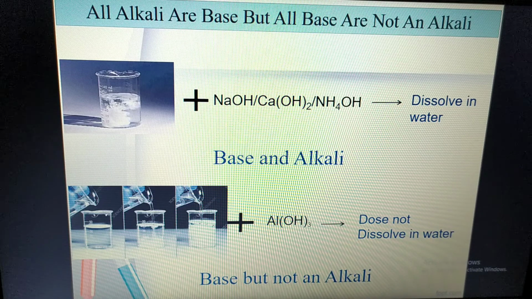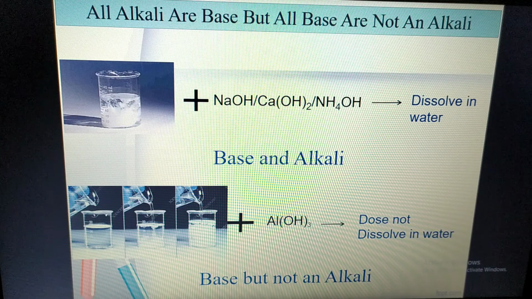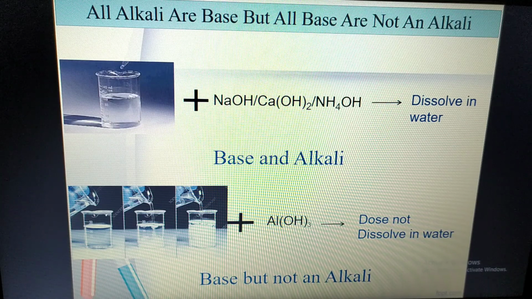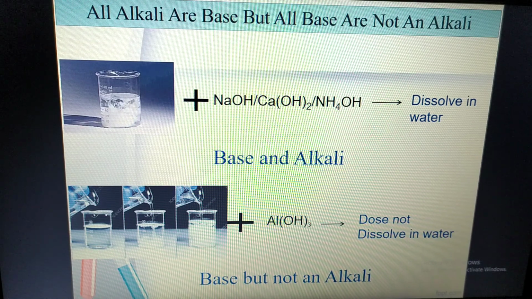Why? First of all, you already learned that bases have hydroxyl ion, which is dissolved in water and produces hydroxyl ion. Hydroxyl is a radical. You already know that from chapter 8.